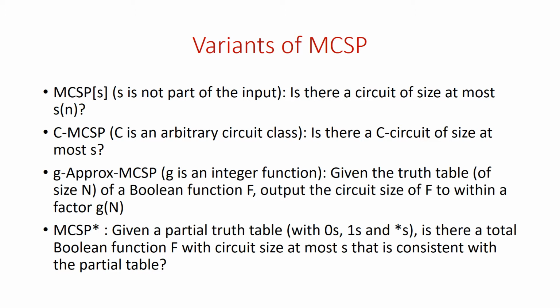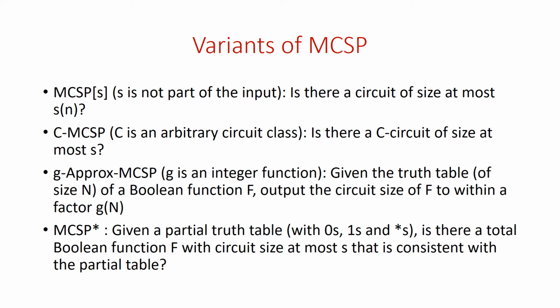There are several variants of MCSP, which I'd like to mention. So MCSP, as defined before, S, the parameter, is given as part of the input. You can make S a function of the input length, and you can define a parameterized version, MCSP[s], which asks whether there's a circuit of size at most s(n) for some fixed function s.